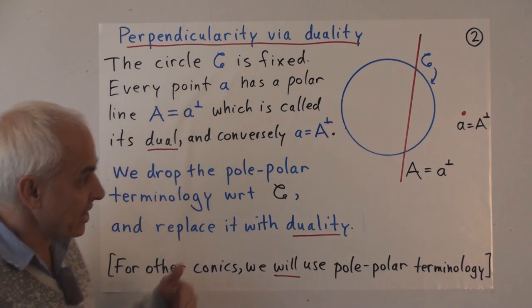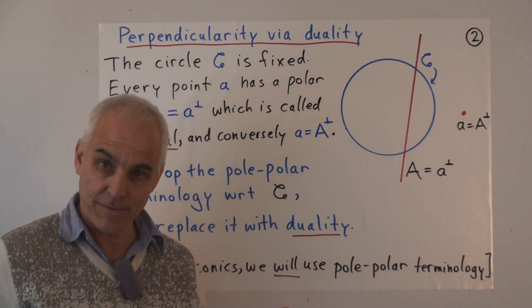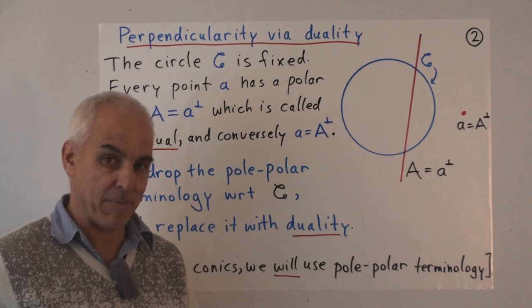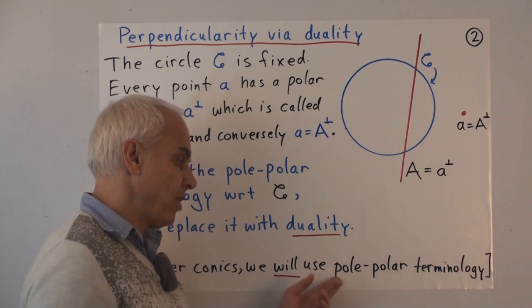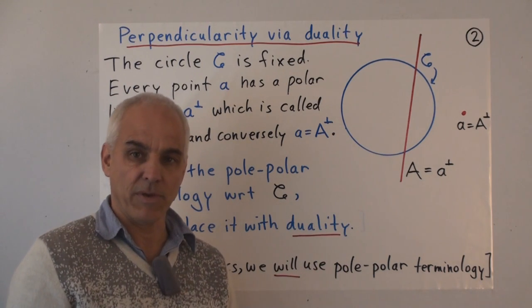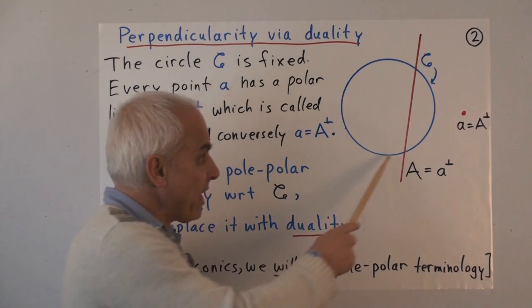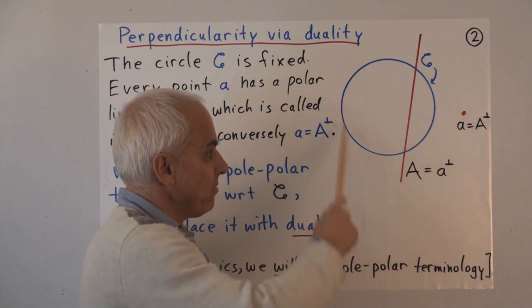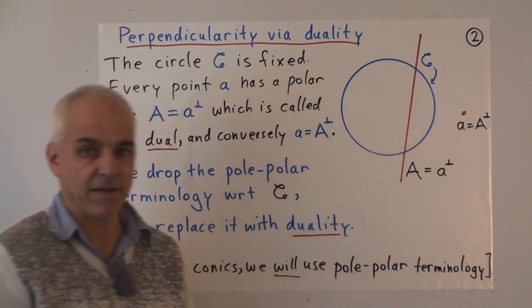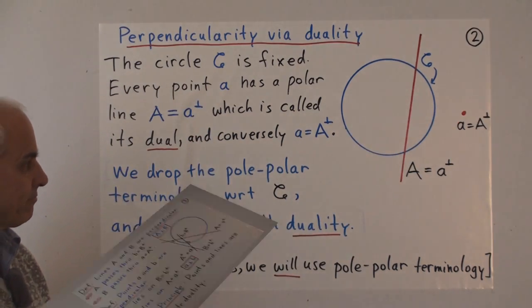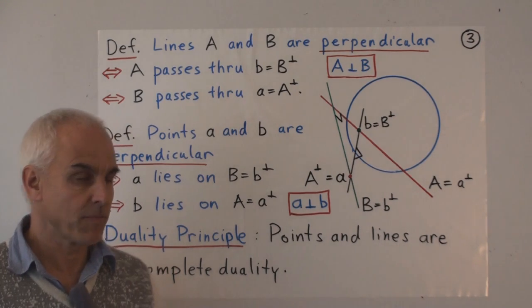Later on, we're going to study other conics as well. There will be secondary conics that appear. And when we study those secondary conics, yes, the polar terminology will be used. But with respect to our all-important null circle C, this will be called duality and not polarity. Okay, so here's a main definition.